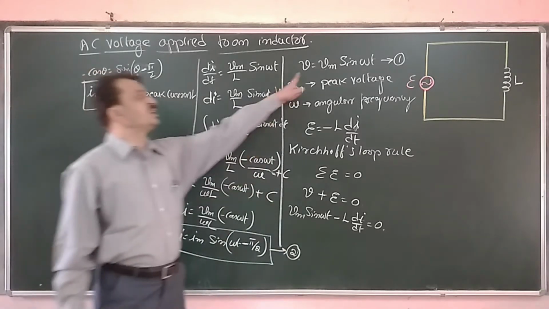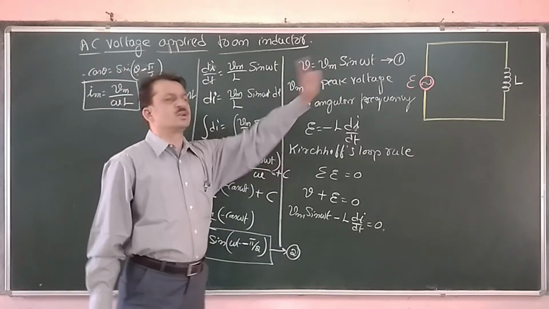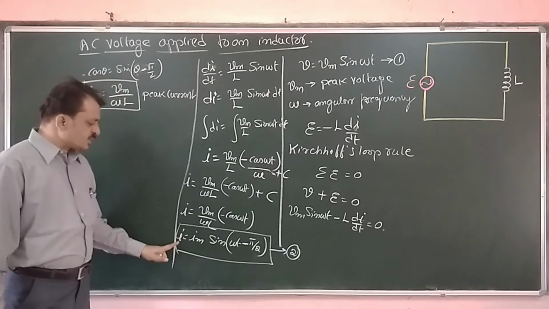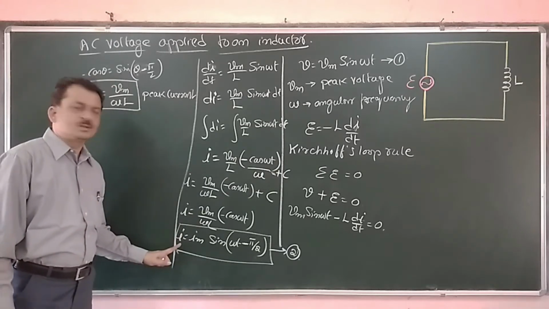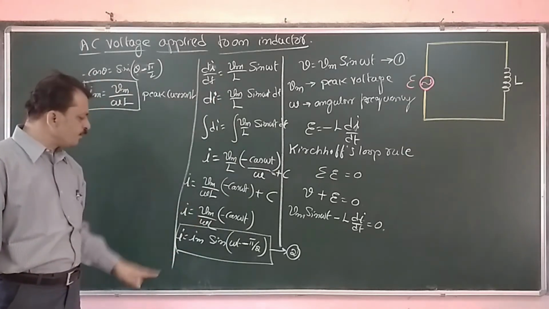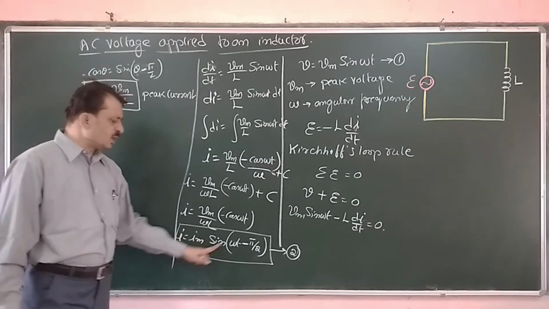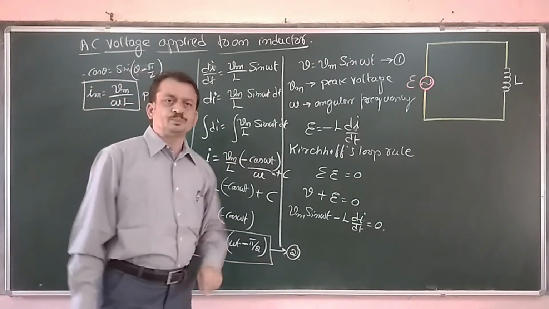We have the instantaneous voltage V equal to Vm sine omega t, equation 1, and the instantaneous current obtained with these mathematical steps, i equal to Im sine of omega t minus pi by 2.